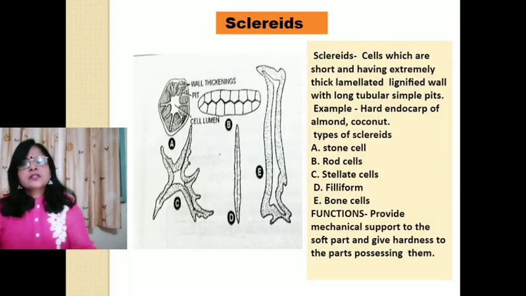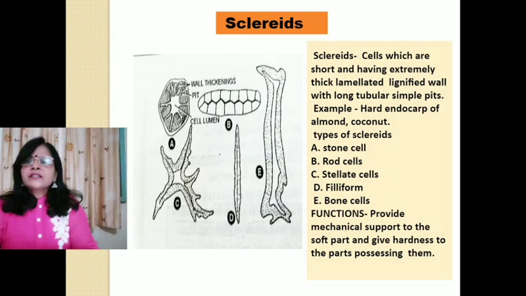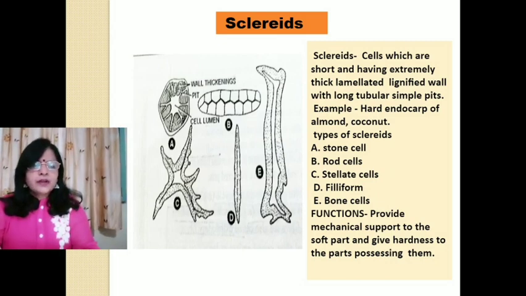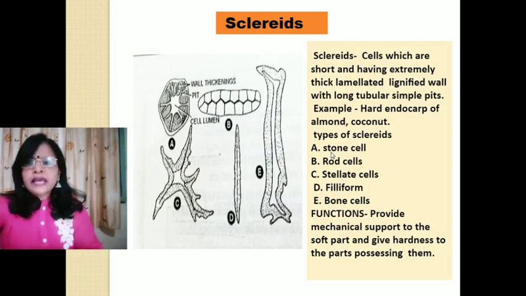Next, sclereids. Sclereids are short and have an extremely thick lamellated lignified wall, having simple pits, and are mostly found in the hard endocarp of almond and coconut plants. They are of 5 types especially. Number 1, stone cells.